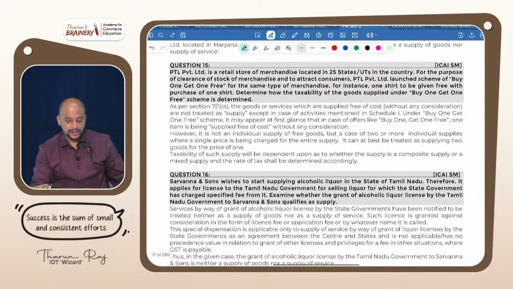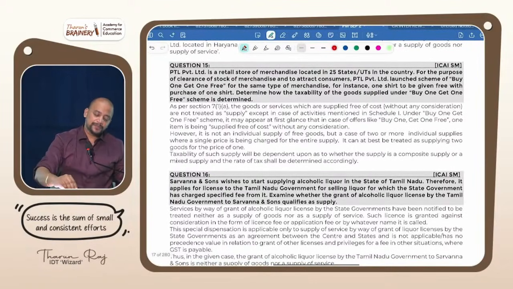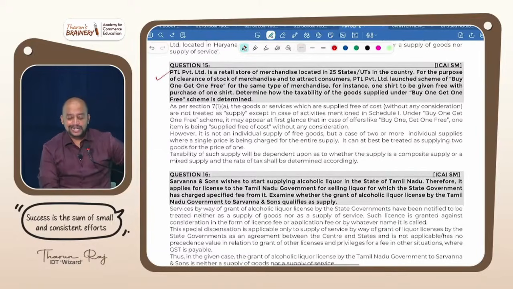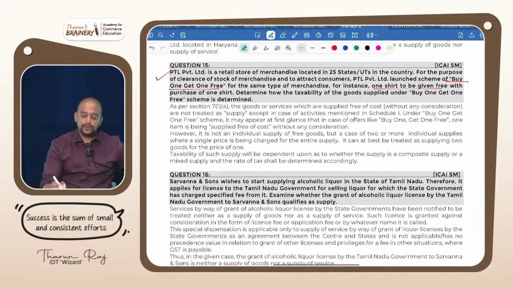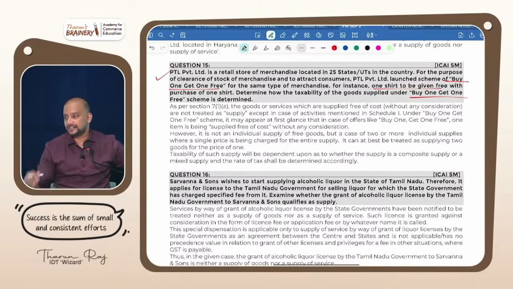Then next, look into this question number 15. PTL Private Limited is a retail store of merchandise located in 25 states or union territories in the country. For the purpose of clearance of stock of merchandise and to attract customers, PTL Private Limited launched buy one get one free for the same type of merchandise. For example, if you buy one shirt, then one shirt will be given. So this BOGO is something which is prevalent in trade. What is that BOGO? Buy one get one.